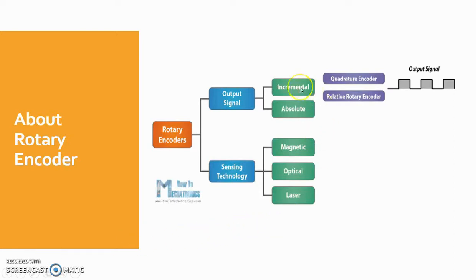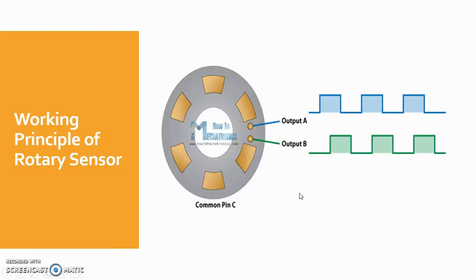They can be either incremental or absolute based on the output signal. The encoder that we are using is called a raster encoder, which is also known as a relative rotary encoder. It produces a square output signal. Depending on sensing technology, rotary encoders can either be magnetic, optical, or laser encoders. Now let's move further to the working principle of the rotary sensor.